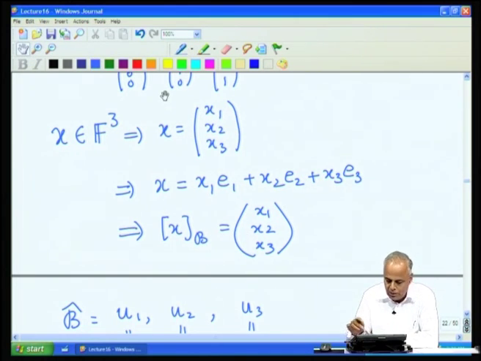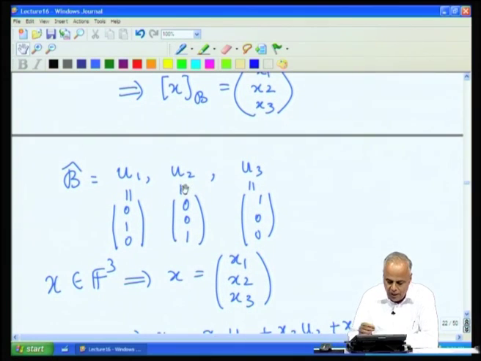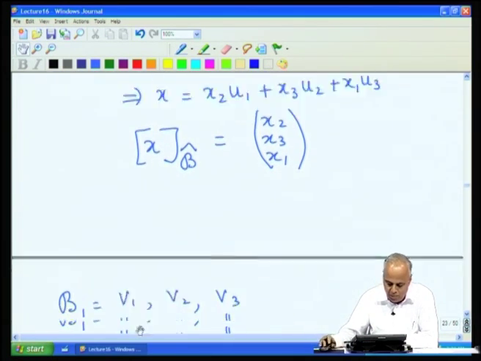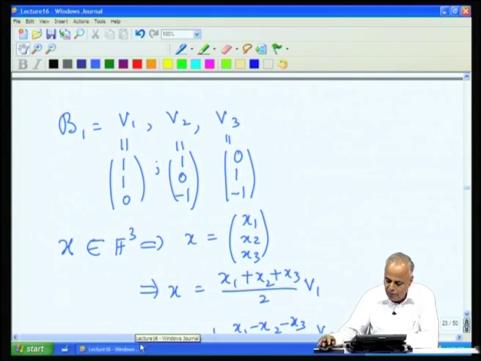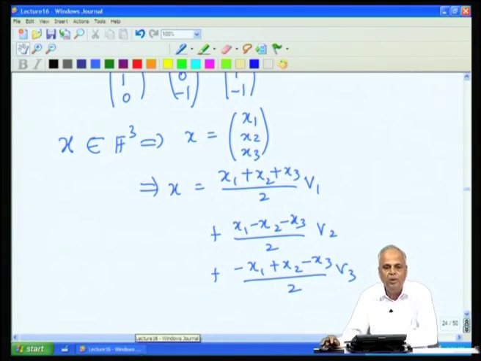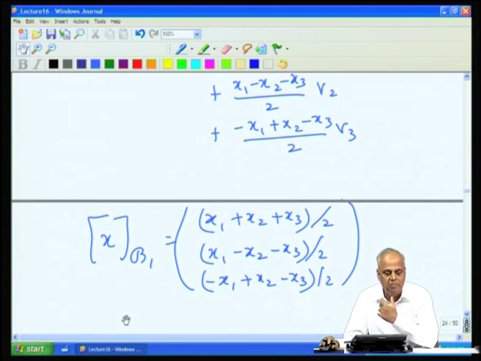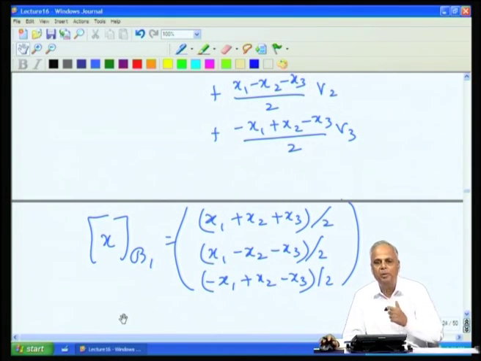We have used first e1, e2, e3, then this basis and then this B1 basis, and we get different representations. After all, they all represent the same vector x, and therefore, they must be somehow related. What is this relation? This will be the topic for the next lecture.